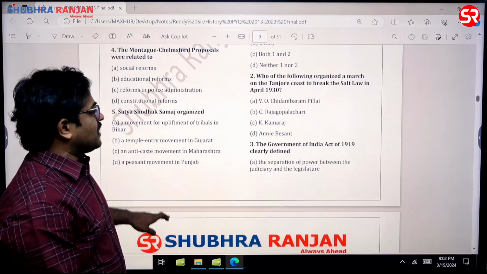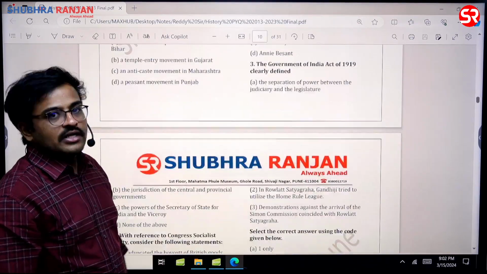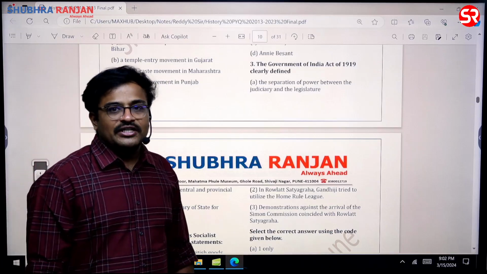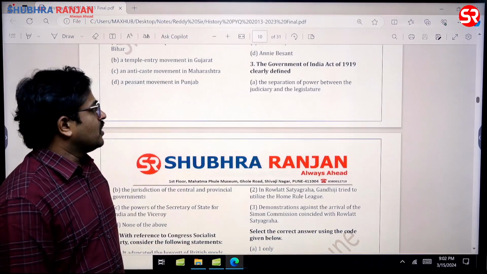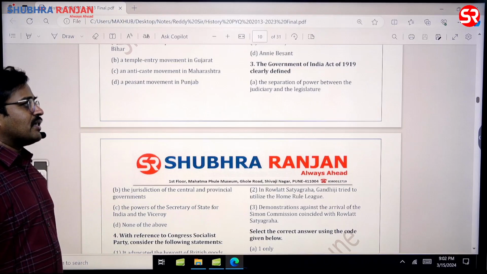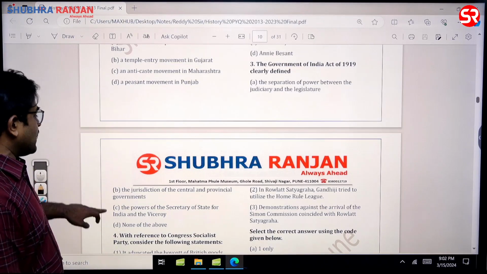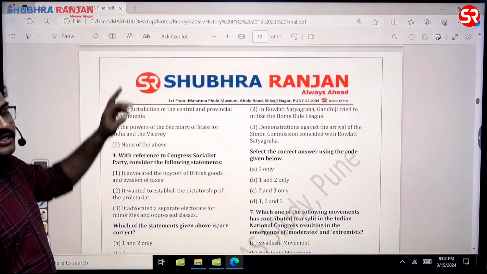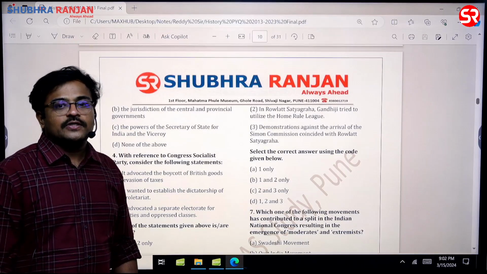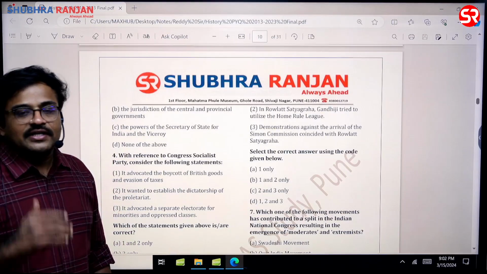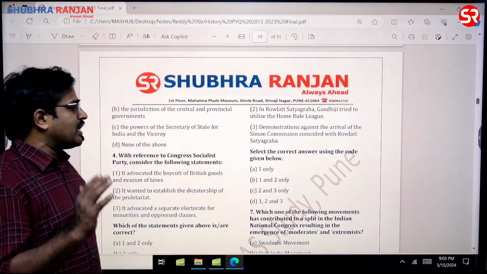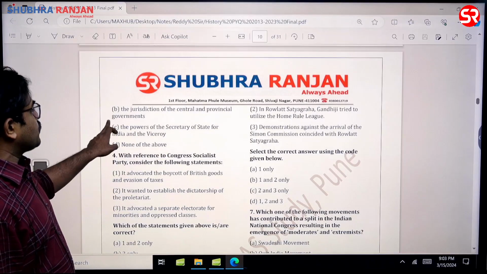Then after that, see the next question. Act of 1919. See, UPSC has a lot of fascination for 1919, sir. Pay more attention to that. So the separation of power between the judiciary and the legislature. Then along with that, the jurisdiction of central and provincial governments. In fact, B is the correct answer, sir, because this is the act which first divided the central and provincial lists clearly. So the answer for this question is B.